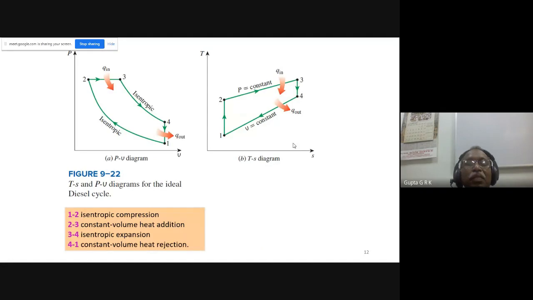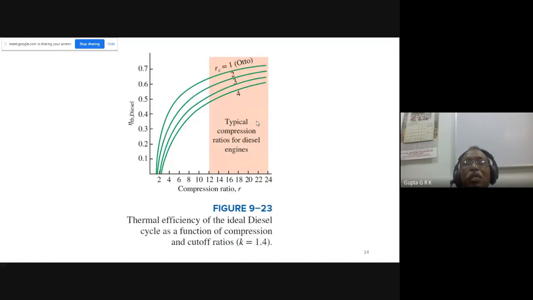These are the things in printed form. We have seen that the efficiency of the diesel cycle increases with the compression ratio. You can see the increase, and it also depends on the cutoff ratio.